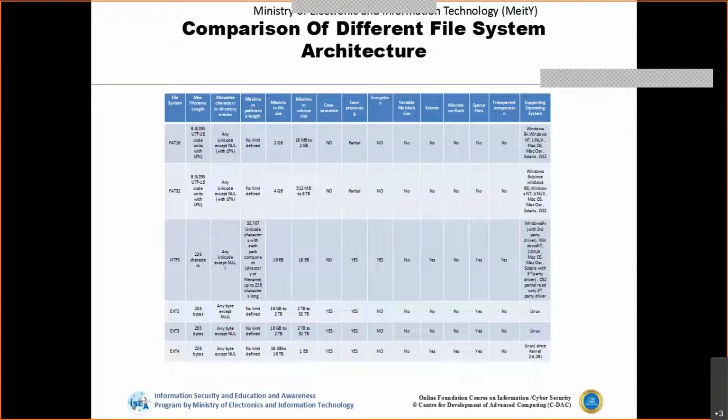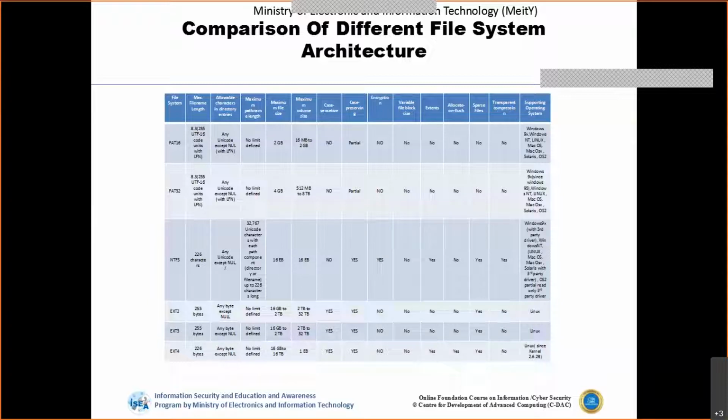So based on the file system also, the maximum file storage that can be stored on the storage will be restricted.